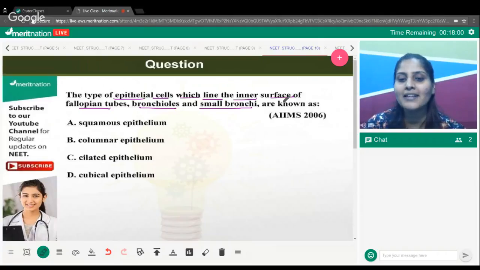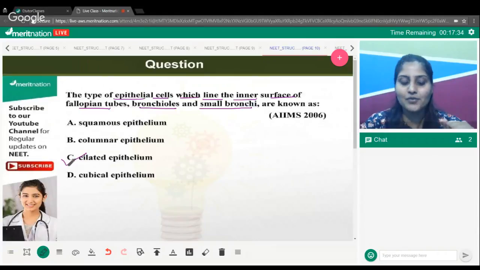Bronchioles and bronchi are pushing the air you have taken in forward to the alveoli, right? All of their functions is to do some pushing and pulling task, isn't it? That is the common functionality, and that is the reason all of them will have the same type of epithelium, that happens to be ciliated epithelium.